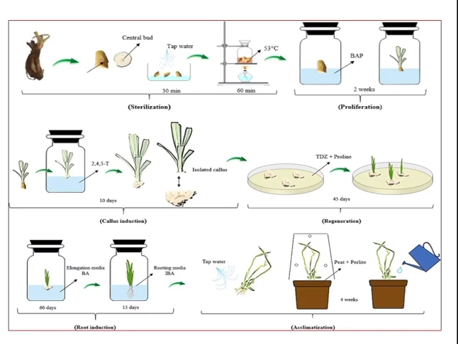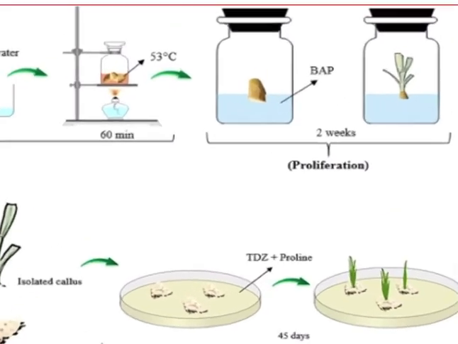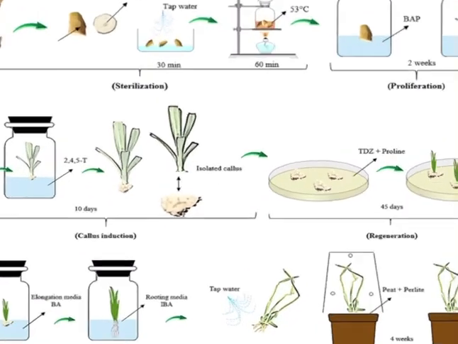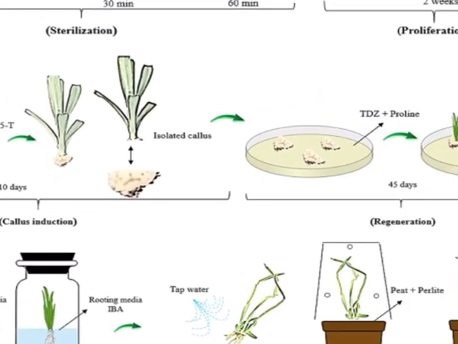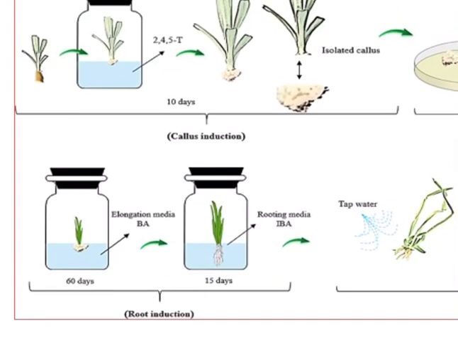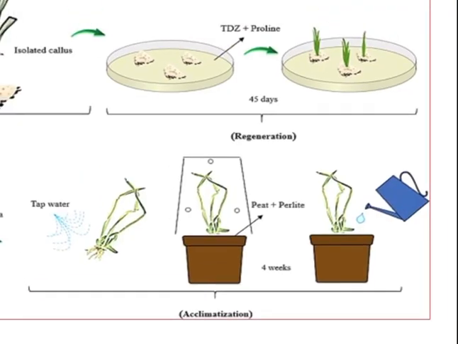This slide shows the various stages of micropropagation. The first stage is sterilization of the explant, second is proliferation, third is callus induction, fourth is regeneration, fifth is root initiation, and finally the acclimatization process.